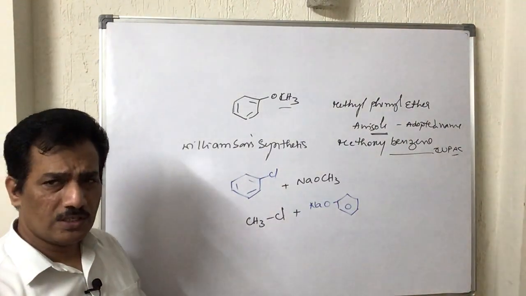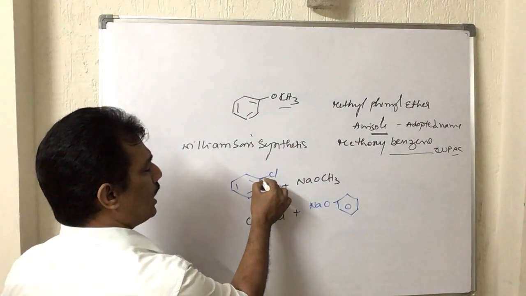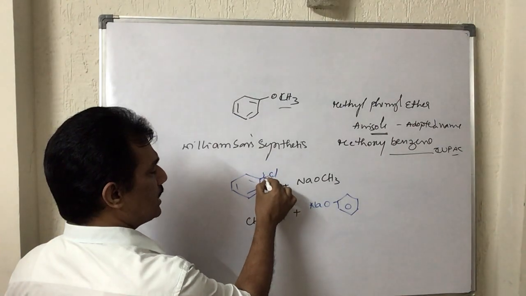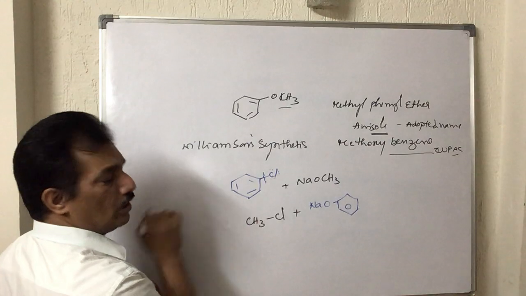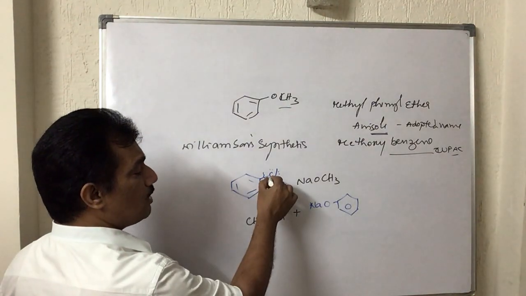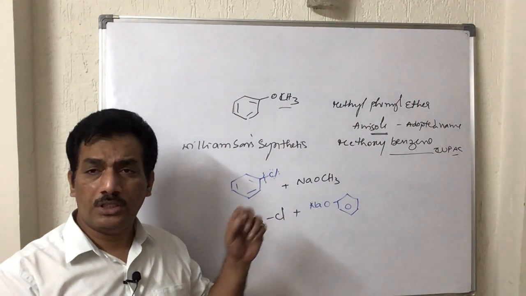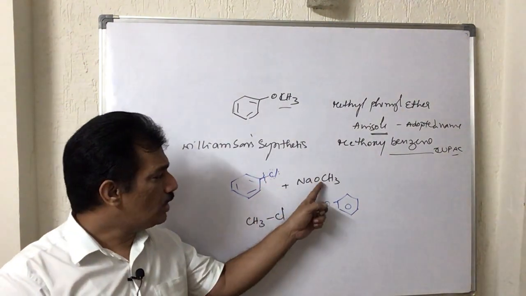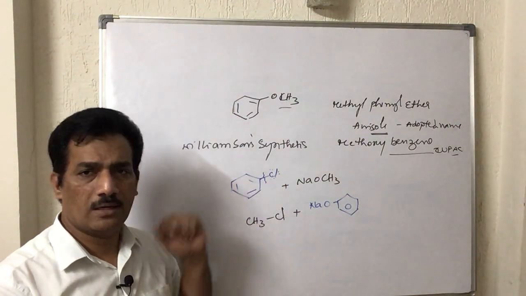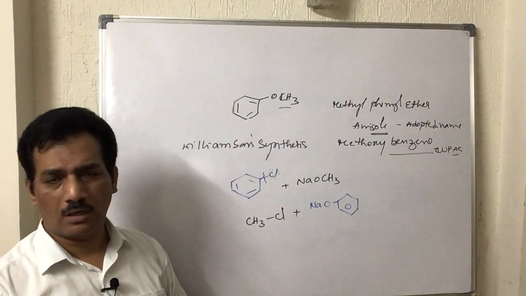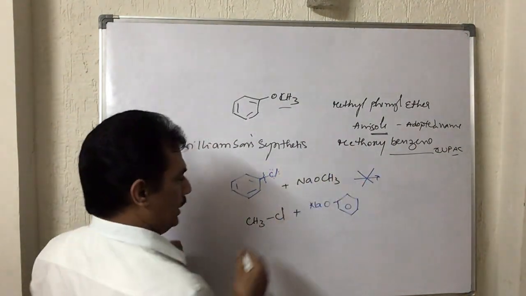As per previous discussions, the bond between carbon and chlorine gets double bond character because the lone pair contributes to the conjugation. When it gets double bond character, it becomes a strong bond. The methoxide is unable to break that bond when the halogen is directly linked to the benzene ring, and thereby in this case we can't expect the reaction to proceed.